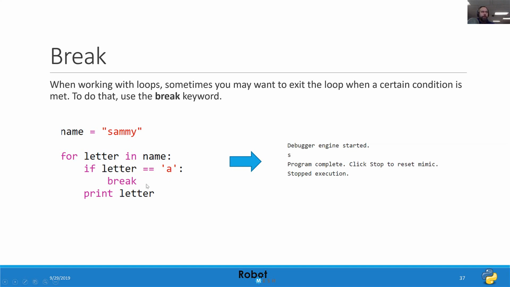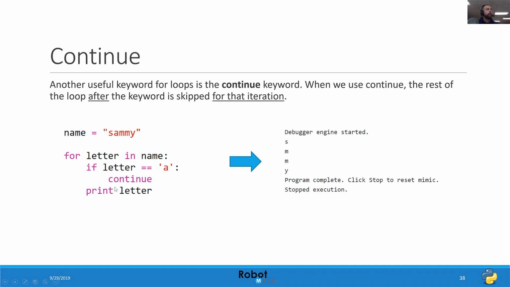So you can see here that break is a special value. It shows up in pink. It's a keyword. And then we can use the keyword continue to skip that iteration. So here again, using the name Sammy for a variable called letter, which I've just made up in name, when it comes across the character A in Sammy, it's going to skip that iteration. So here it goes S, it skips the A, and then it prints the other characters in the string. And that's using the continue keyword.